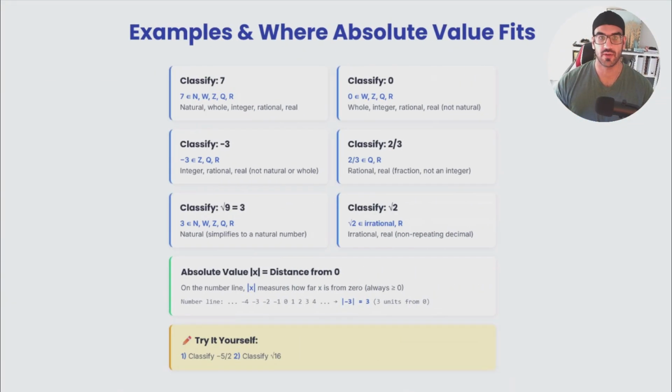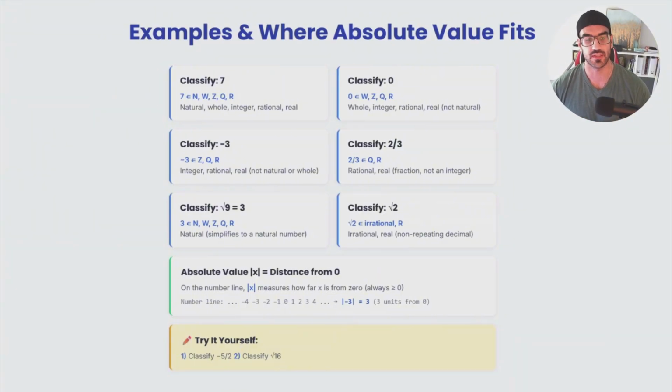So when we're talking about examples, we can see over here that, for instance, I do have the number 7, and I would ask you to classify this. As you can see, there is not only going to be one category that 7 can fit in, because 7 is a positive number, no decimal, so it's obviously going to be a natural number, and also it's going to be a whole number, because yes, it's bigger than 0, and it also can be inside the integers, yes, because we know integers mean all of the positive and negative numbers without the decimal.